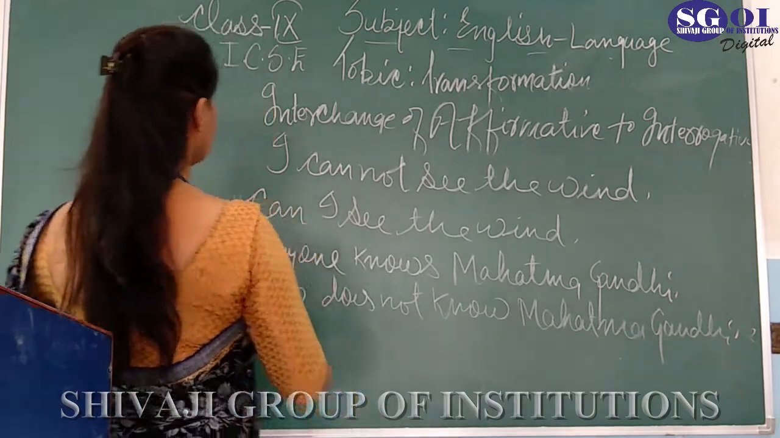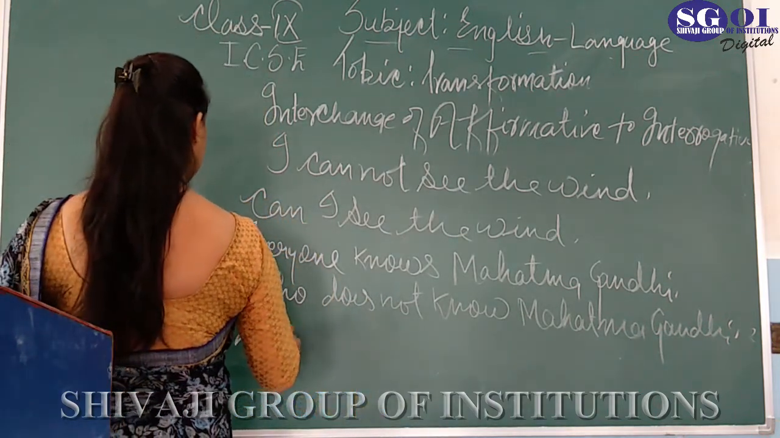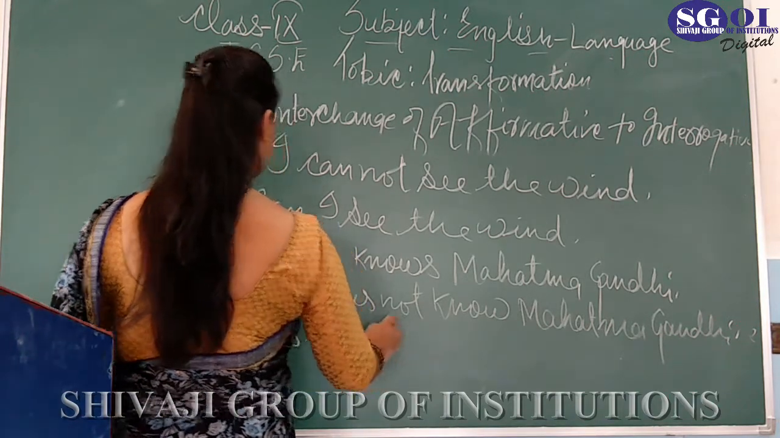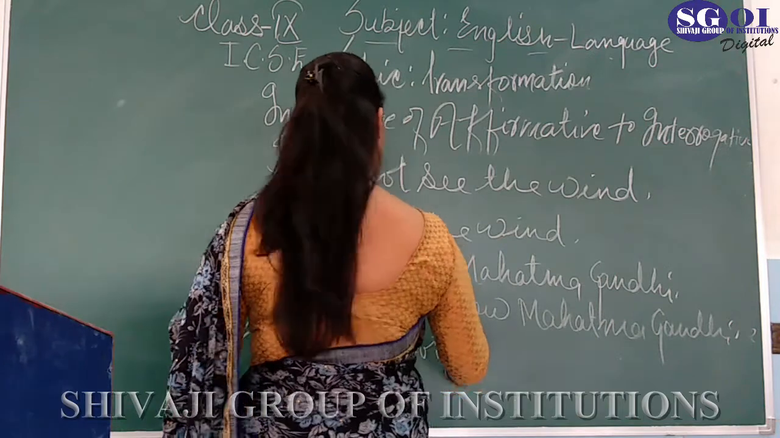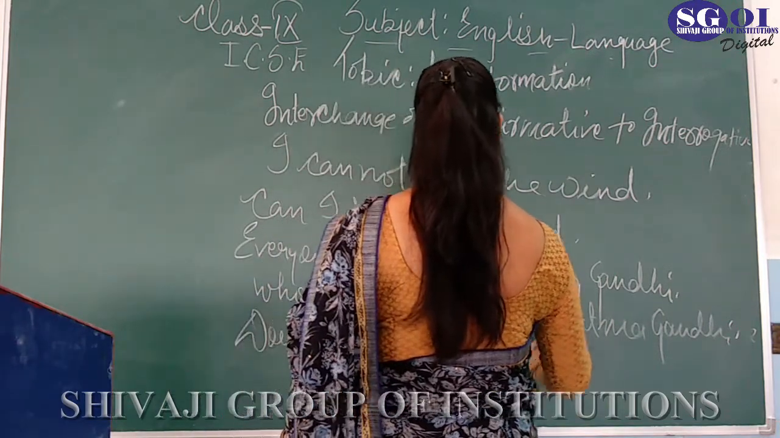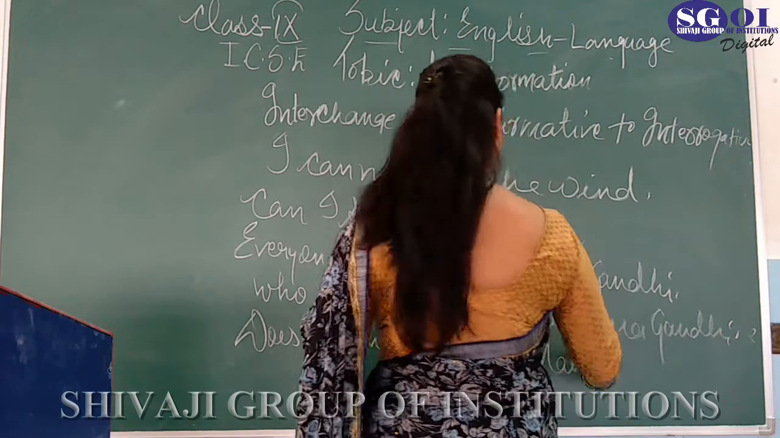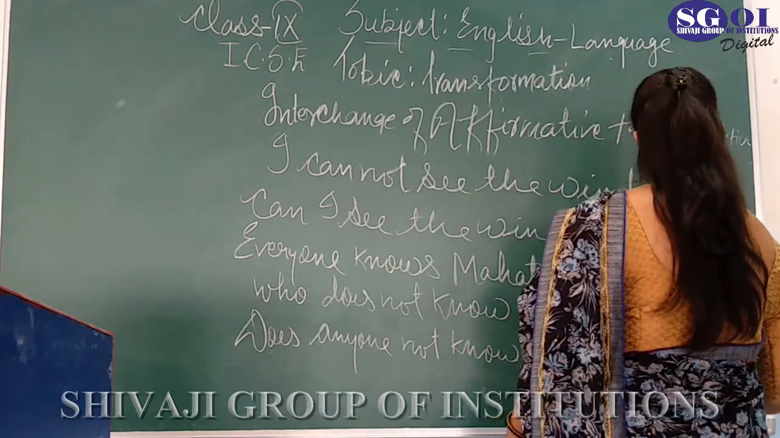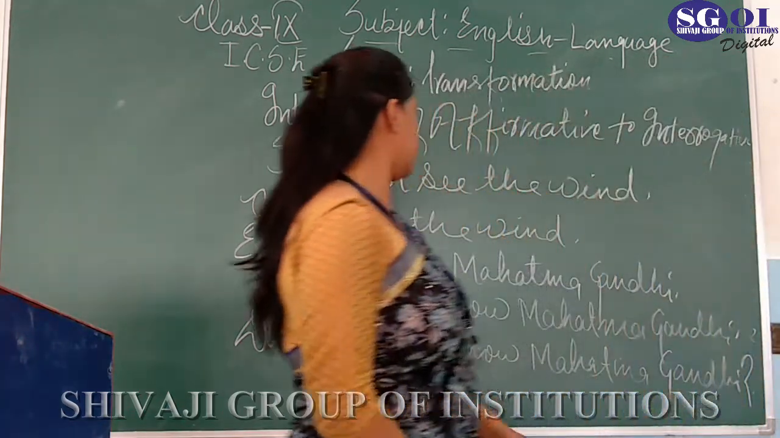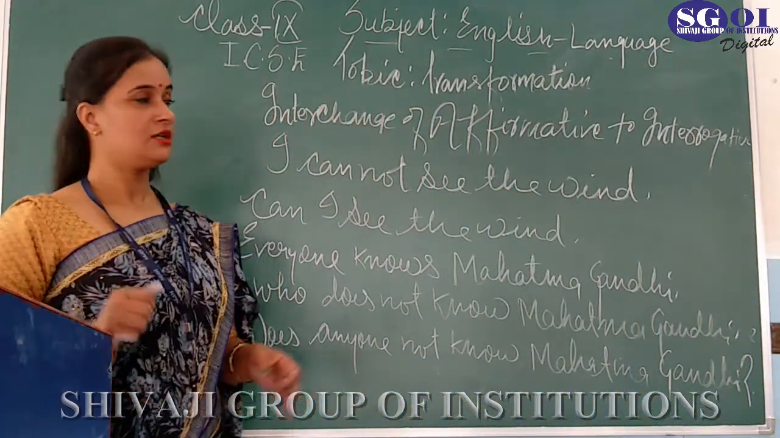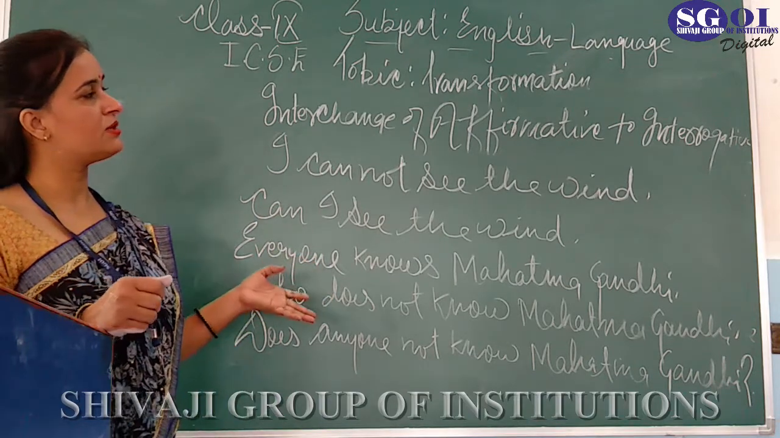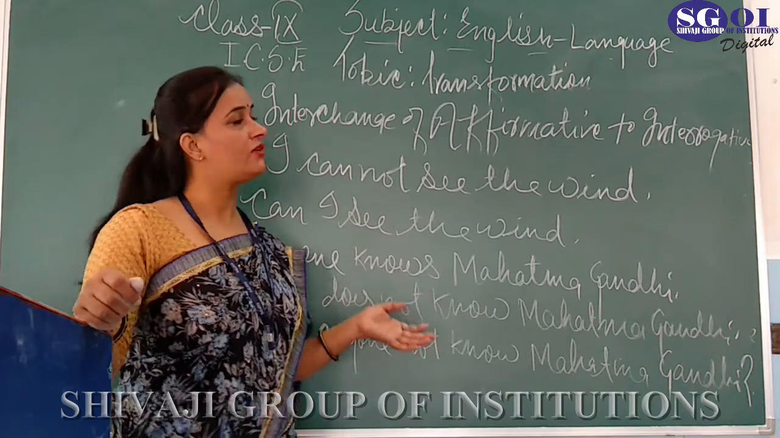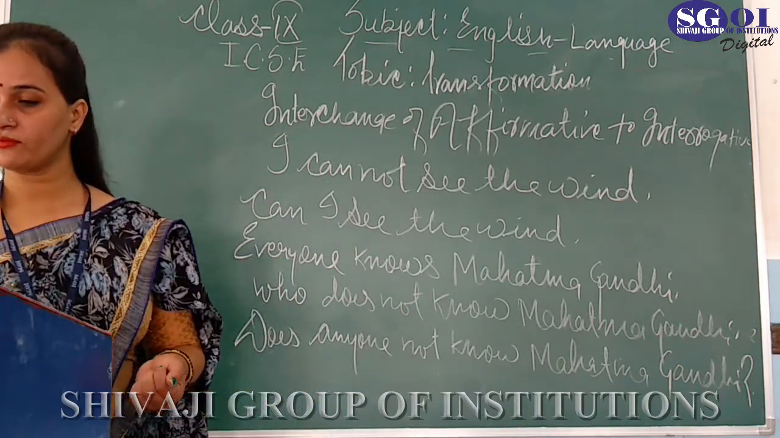You can also frame it like this: Does anyone not know Mahatma Gandhi? So first we have seen the change from affirmative to negative, and then we have seen the change from affirmative to interrogative. Fine.